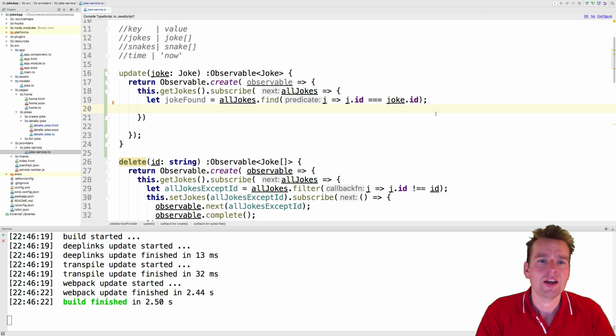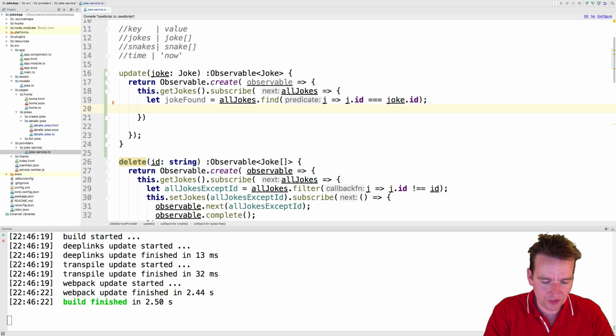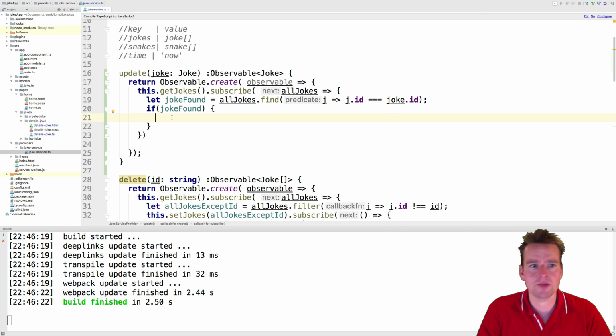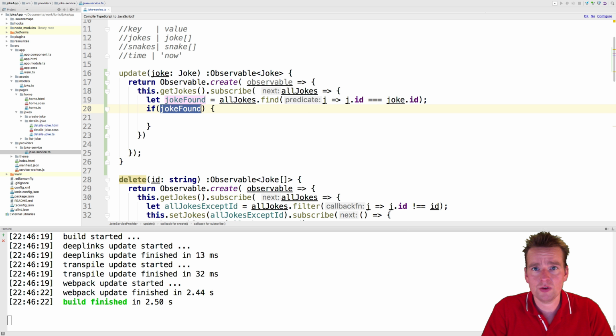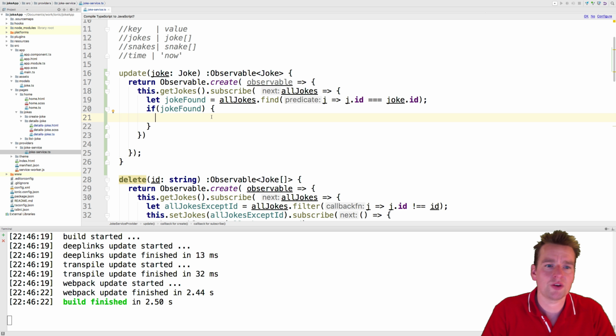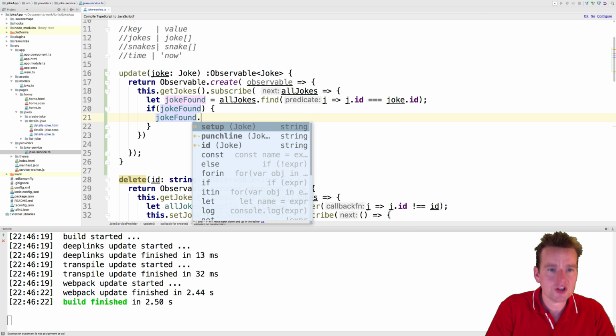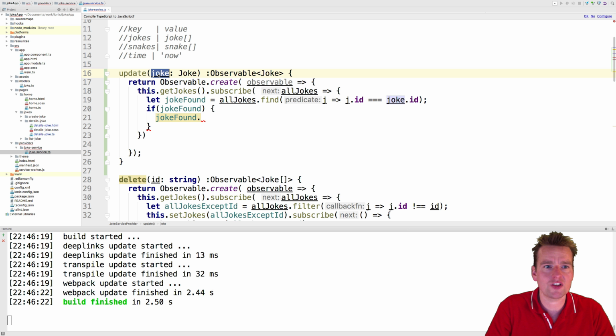Now, when we actually found a joke, which we expect to do, of course, because we are updating, what we want to do is an if statement. We just want to say if they actually found a joke, so if this is here, just like we did earlier inside the HTML, if there is actually a joke available, that's fine. Then we want to do something with it. So what do we want to do? Well, we want to change the joke found's values, so the punchline and the setup should be the same as the one we send in from the outside.